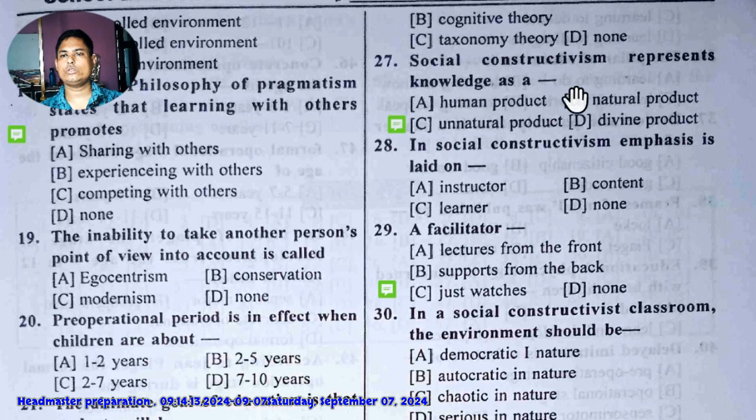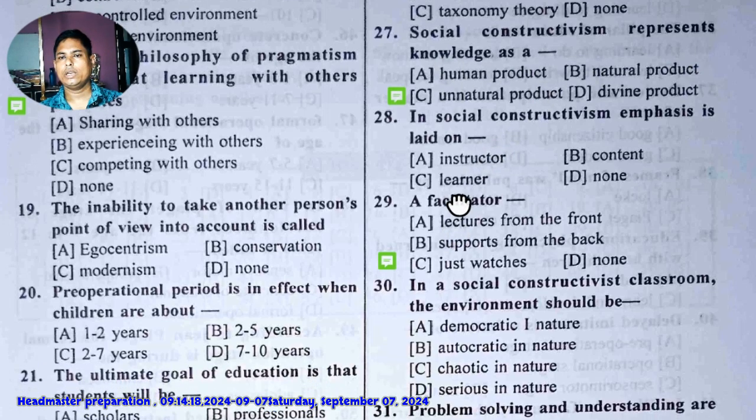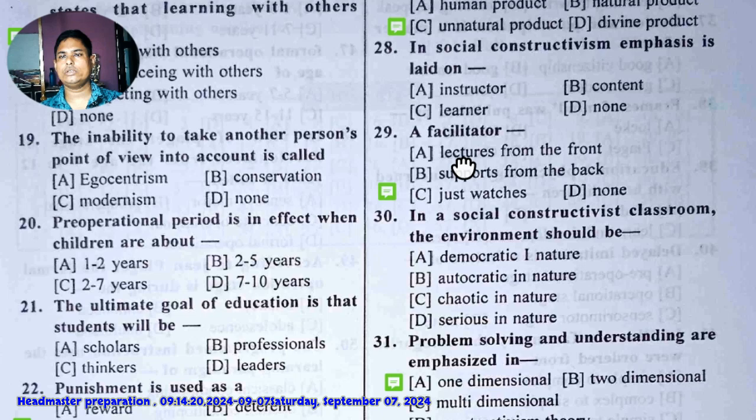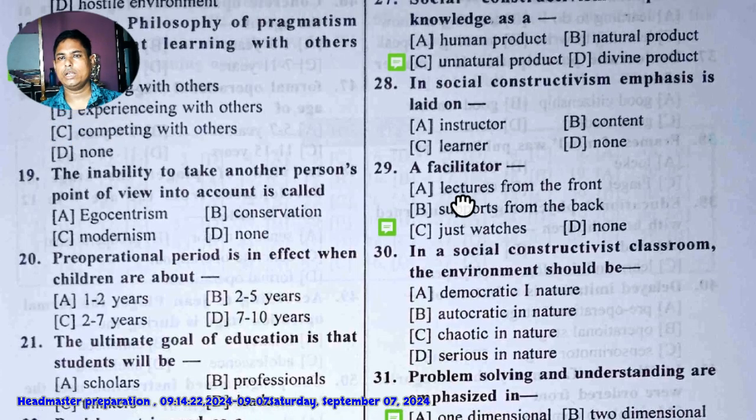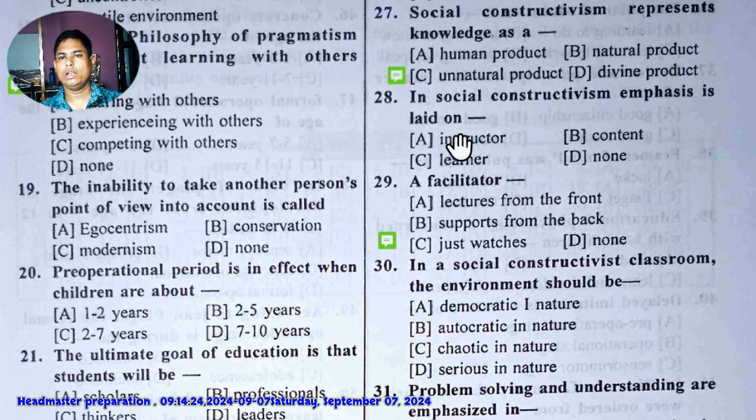Next question: in social constructivism, emphasis is laid on instructor, content, learner, none. Social constructivism emphasis is laid on, I think it is learner.